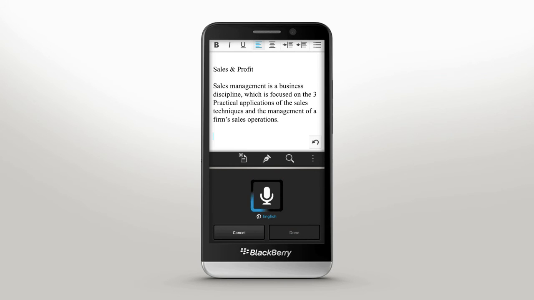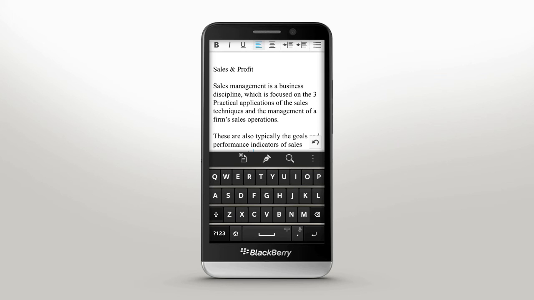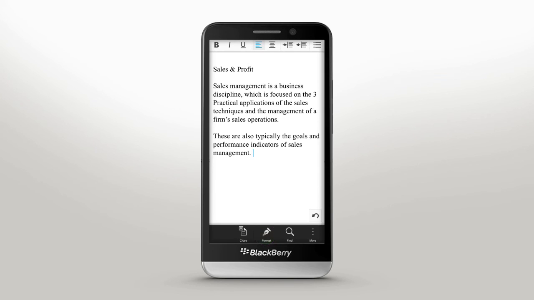And if you're done with the keyboard, touch and hold the space bar to make it go away. The BlackBerry keyboard learns how you write and adapts to you to get your message across faster and more accurately.